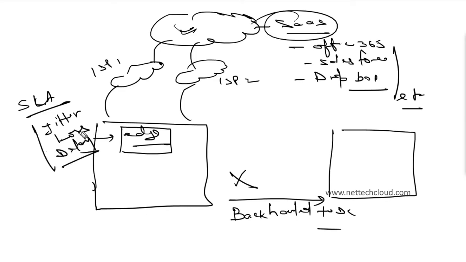Based on that, we can create a policy so that Office 365 is accessed using the ISP1 link if jitter is not more than 100 ms, the loss is not more than 2%, and the delay is a maximum of 30 ms. If the configured parameters do not match, then automatically the ISP2 link will be preferred.